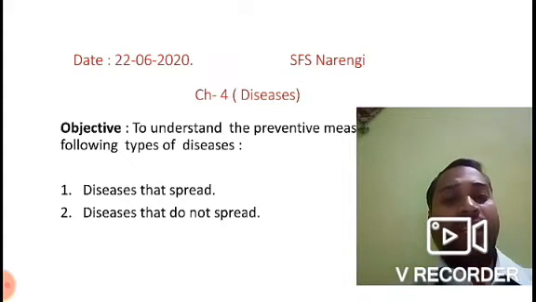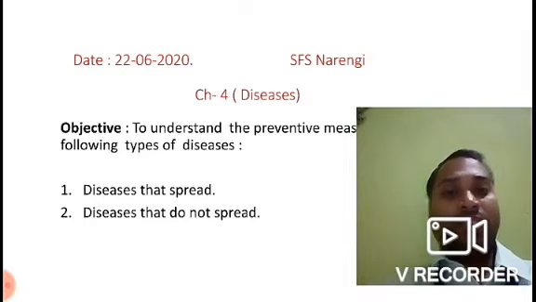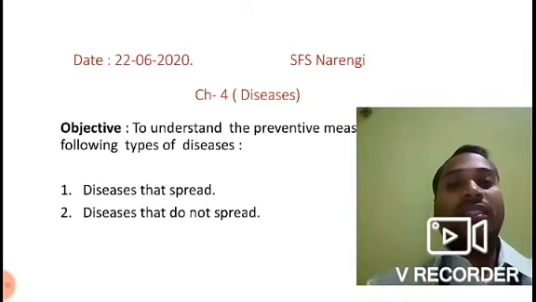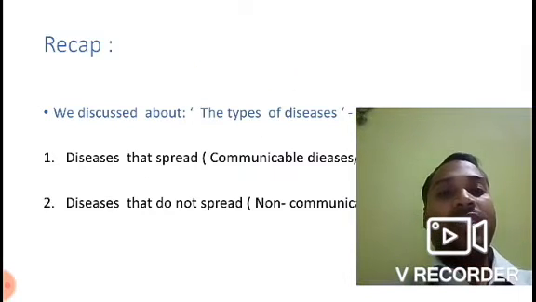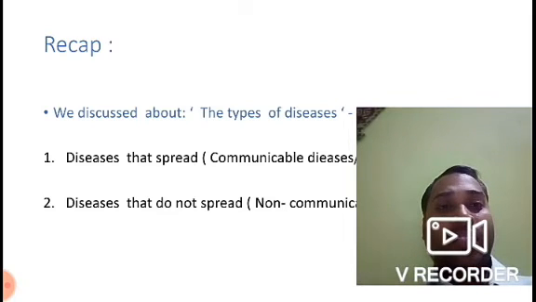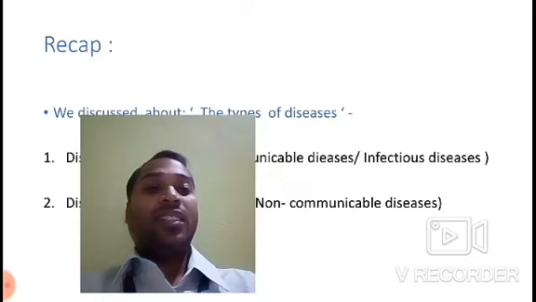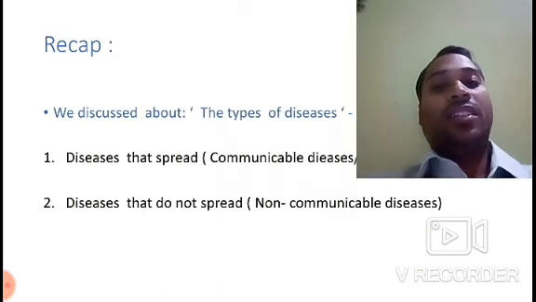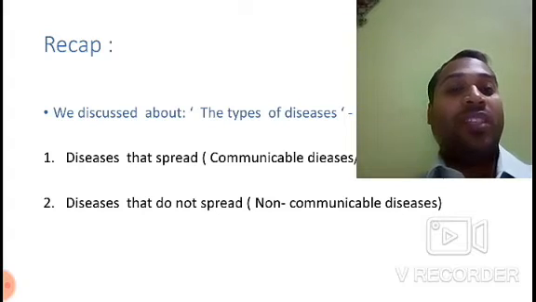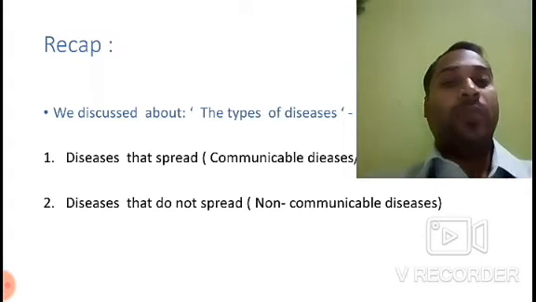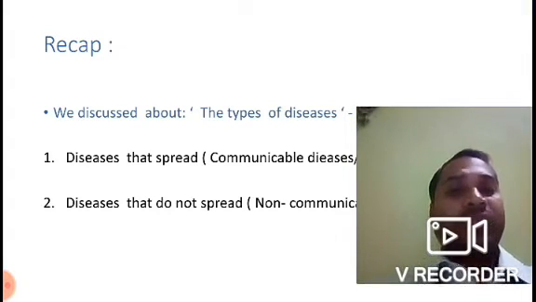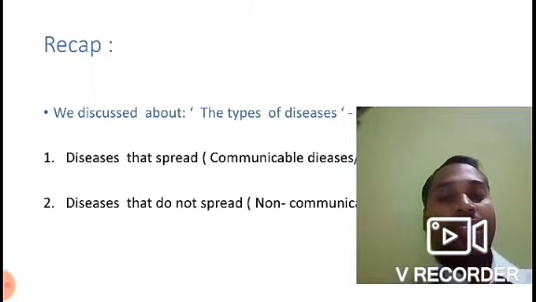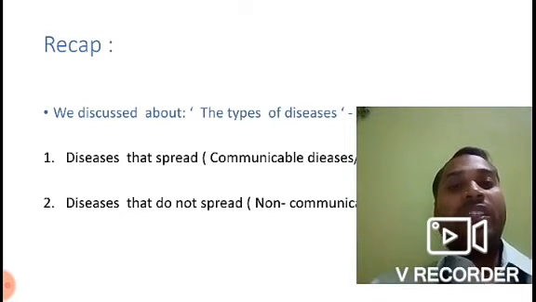So let's have a quick recap of the things we discussed in the last class. Last class we discussed two types of diseases, communicable diseases, also known as infectious diseases, and diseases that do not spread, which are non-communicable. So let's start with the key points of these two types of diseases.